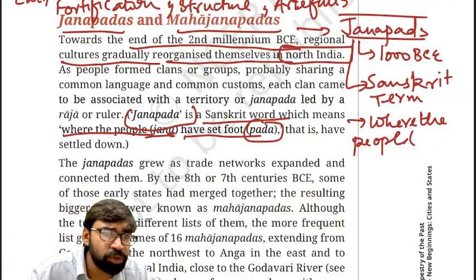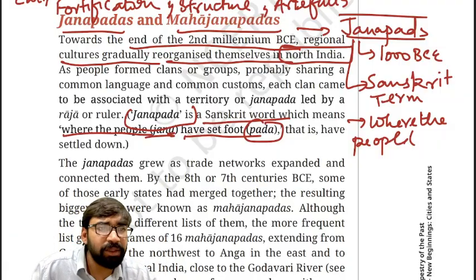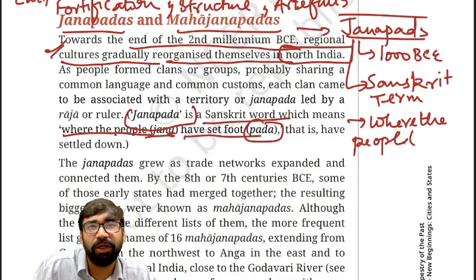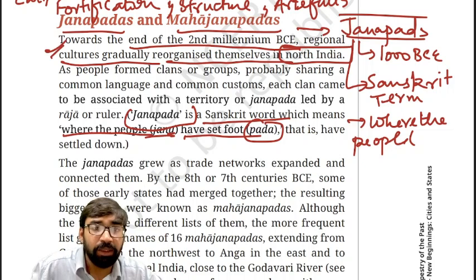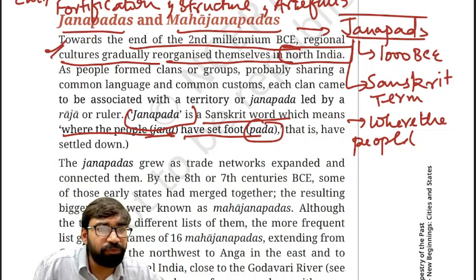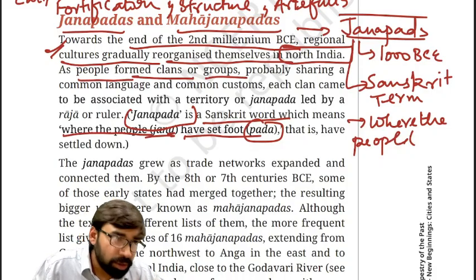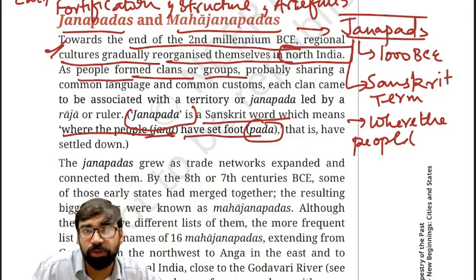Clear? So when Janpads are formed in this way, regional cultures gradually reorganize themselves in North India. People formed clans or groups. Clear? They started forming the region, the territory also.